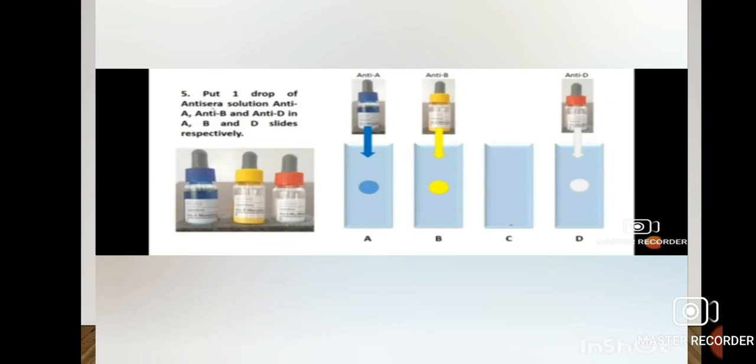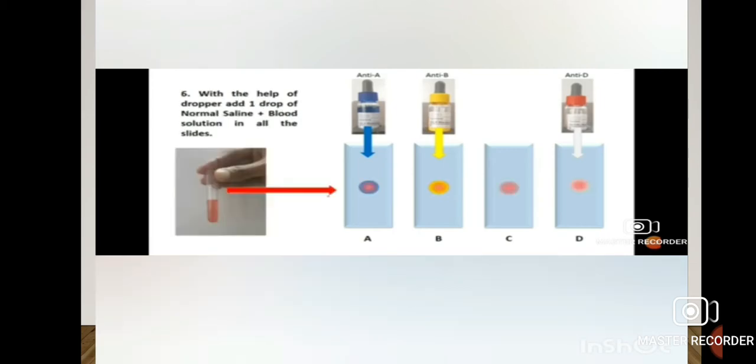Now we will put 1 drop of antisera solution anti-A, anti-B and anti-D on A, B and D slides respectively. Here anti-A is of blue color, anti-B of yellow color and anti-D is colorless but having a cap of red color. This is the universal color coding for antisera.